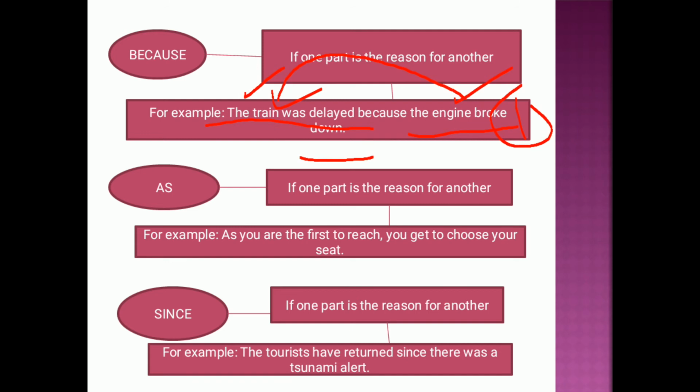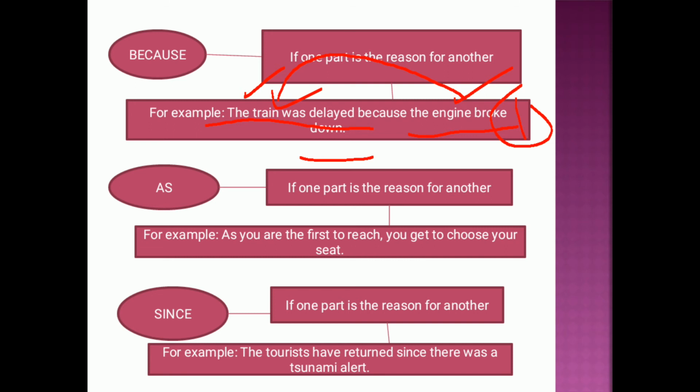Next is "as", which is also similar to "because". If one part is the reason for another, as an example: As you are the first to reach, you get to choose your seat. As you are the first to reach, now you get to choose your seat.